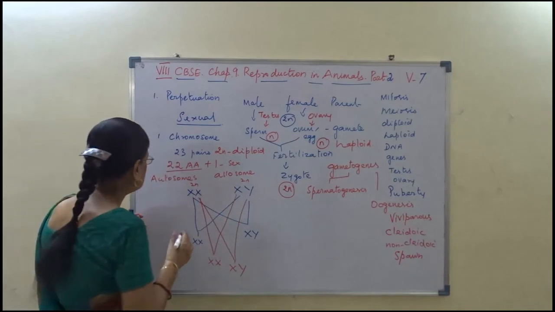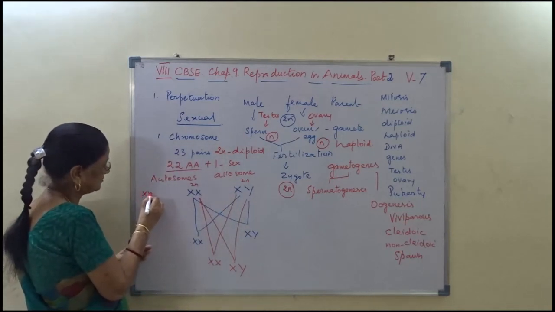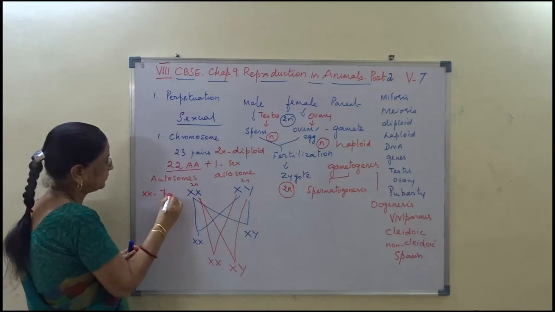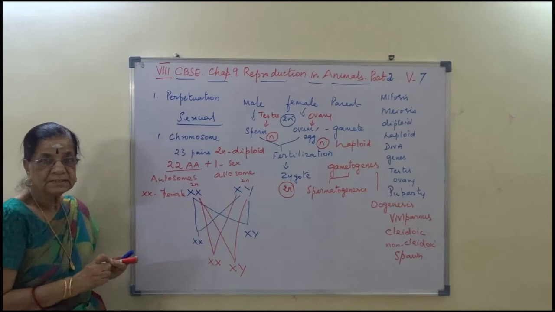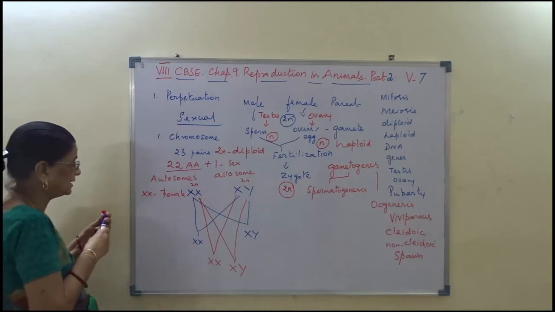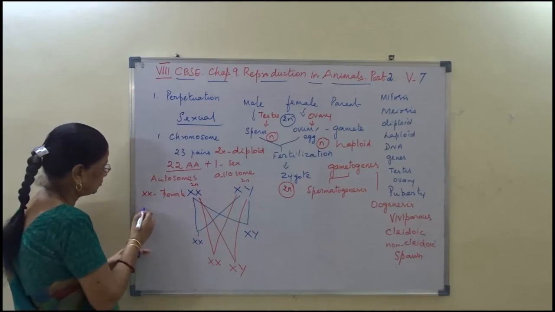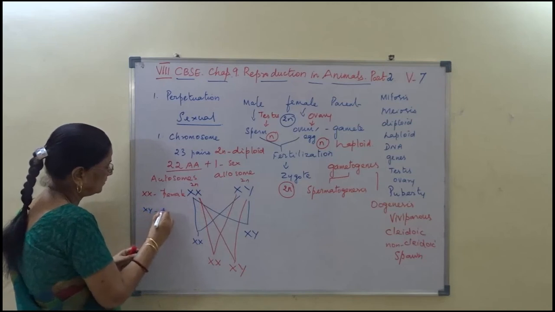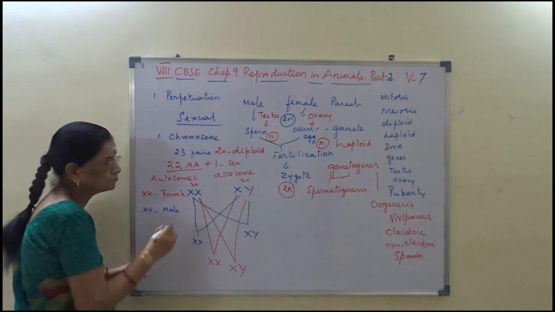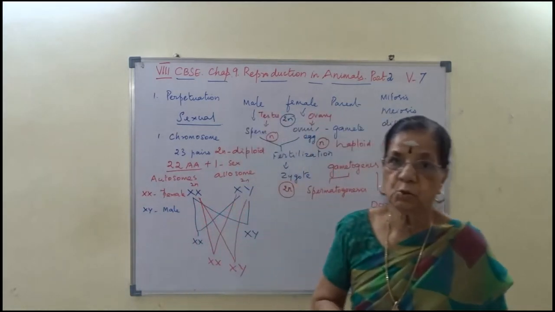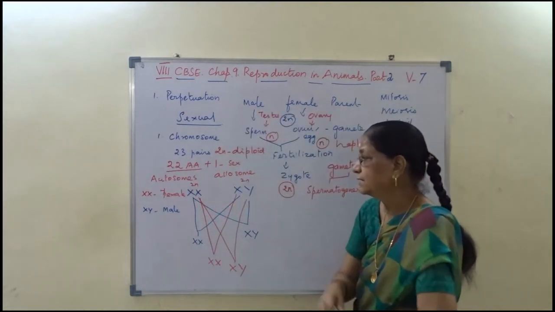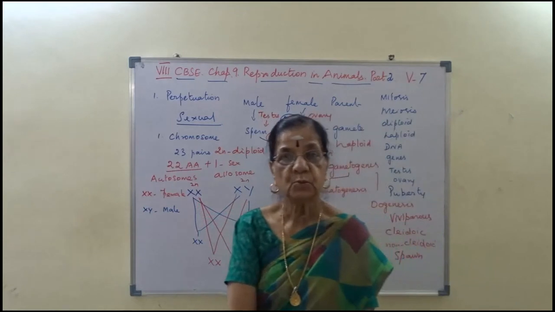Now here XX represents female and XY represents male. XX represents the female chromosome and XY represents the male chromosome.